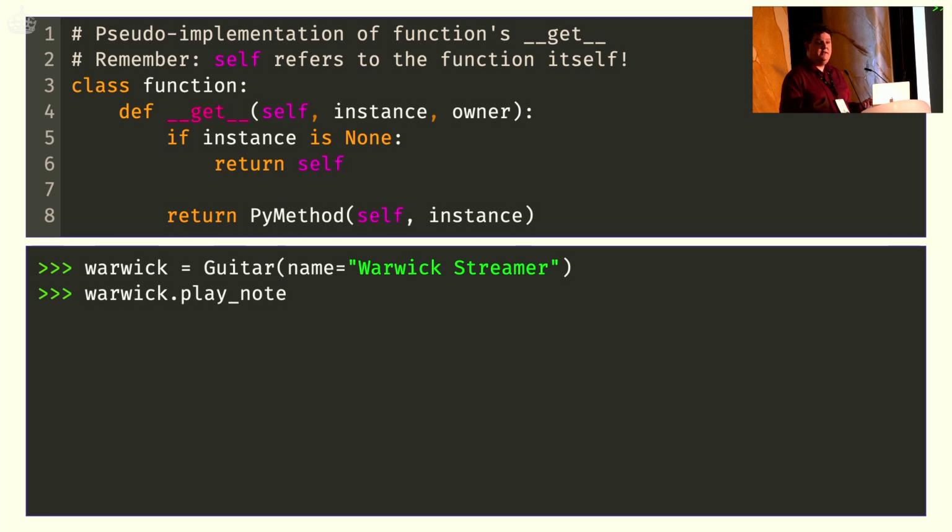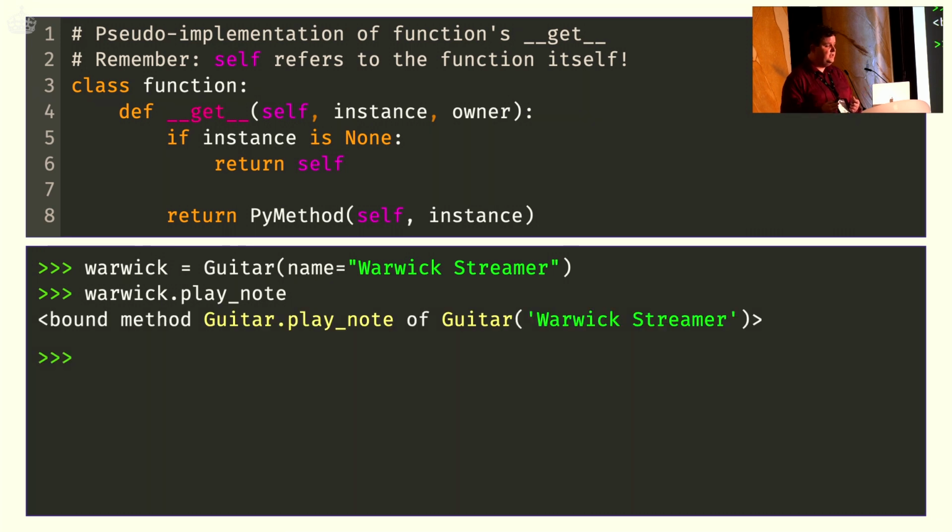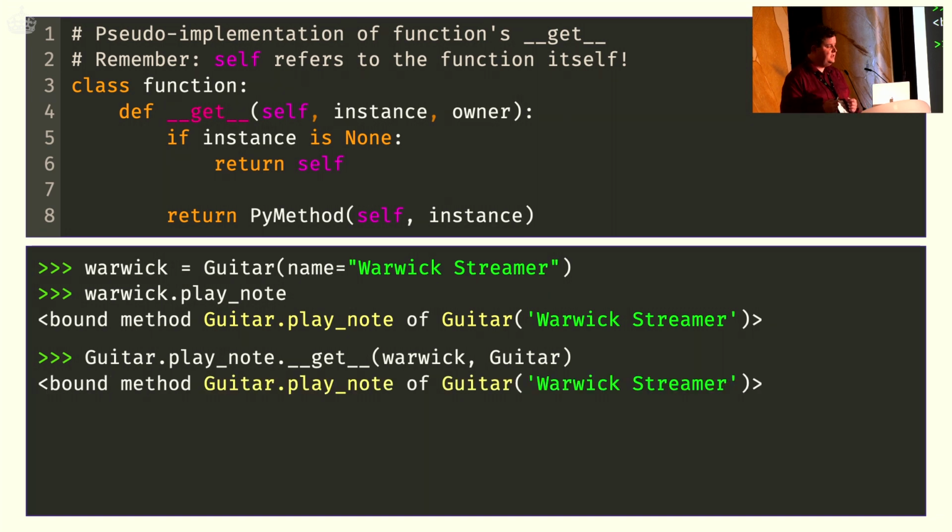Now my instance is not None. It's actually my Warwick bass guitar. So now we will get to line 8 in the get method, and there it will bind the function self to the instance to create something called a bound method. And this is because it's roughly equivalent to just calling the get method directly using the Warwick and the guitar in this instance. And this really is the magic of self. This is how Python binds that instance to the self argument as the first positional argument. It creates a bound method, which is a bit like a partial function, where you've already established the first positional argument, and this is how it works.